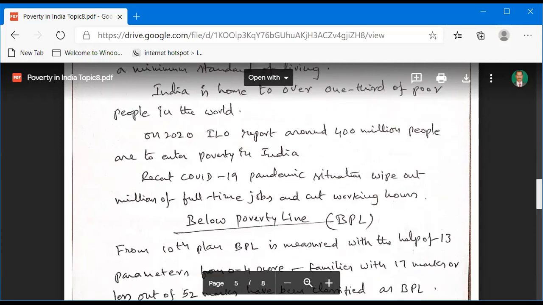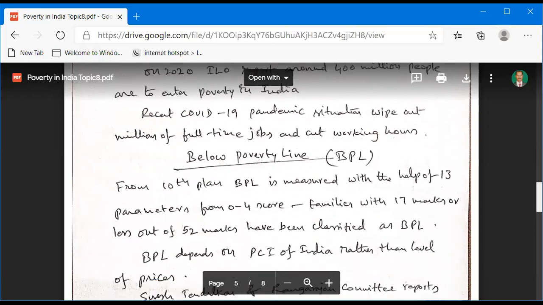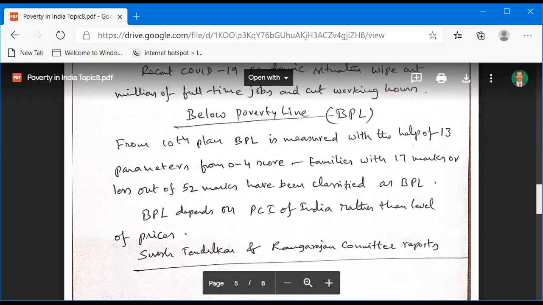And now we are going to the below poverty line concept. This is the concept in India measured for the poverty rate.